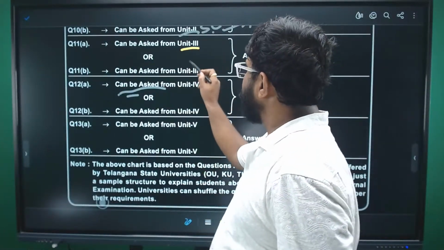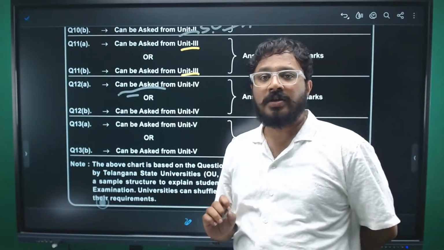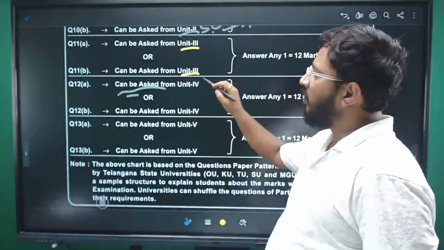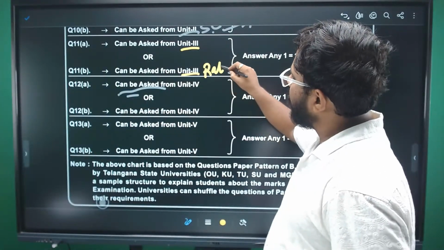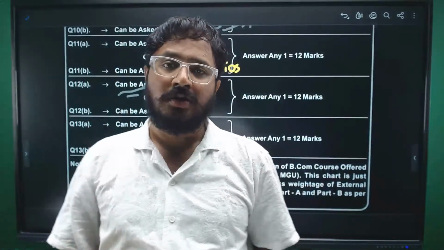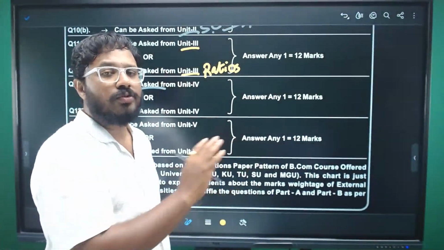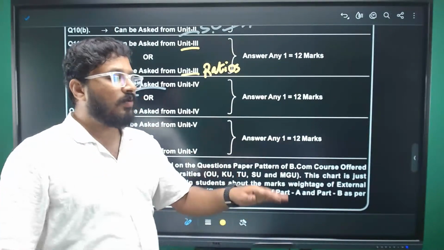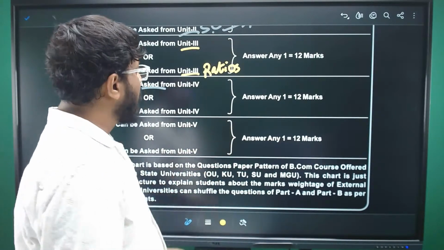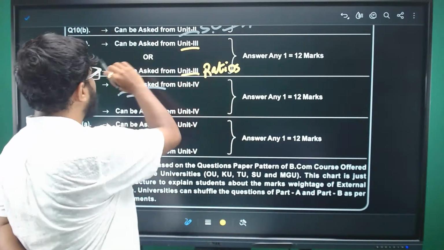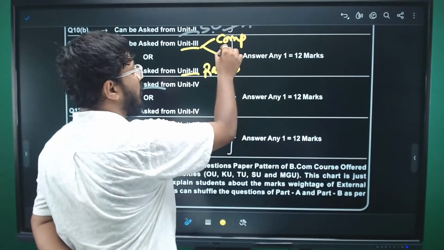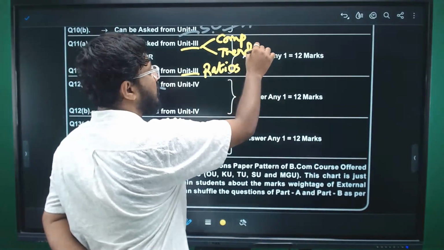What is unit 3 for us? Techniques of financial statement analysis. As I was mentioning, the second question 11B will always be coming from the ratios. They will ask you how to calculate so and so ratio. They may ask liquidity ratio, they may ask debt equity ratio, etc. But when it comes to question number 11A, comparative and trend analysis is being asked in the past papers.